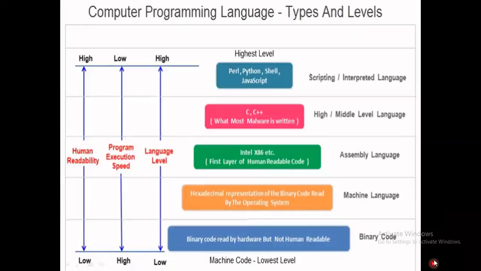The program execution speed is higher for programs written in low level languages. We can see this from this line: if we go downward in this pyramid, the program execution speed gets higher, and if we go up in this level, the speed of execution goes lower.